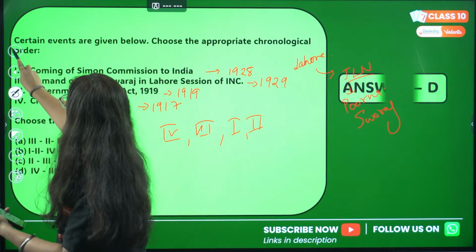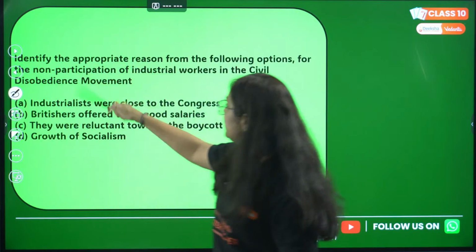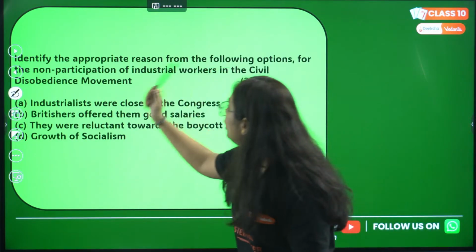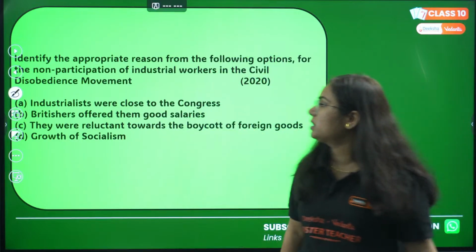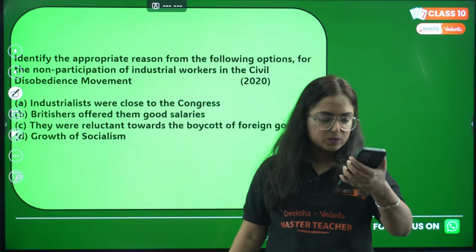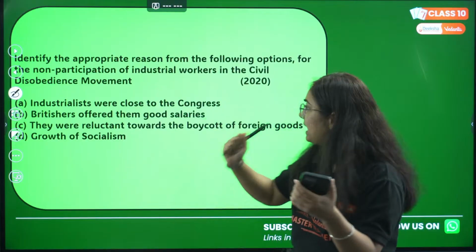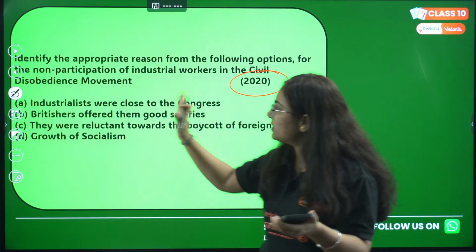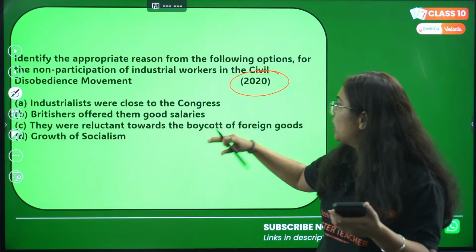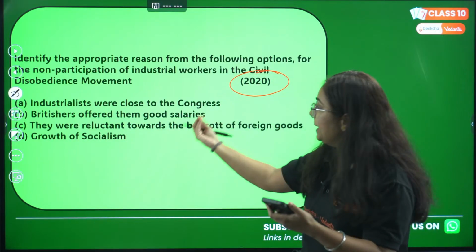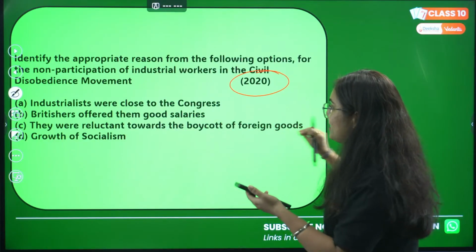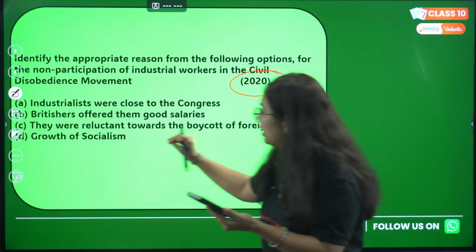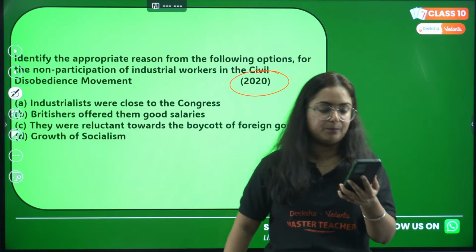Yes, Rohit. Next question. Identify the appropriate reason from the following options for the non-participation of industrial workers in the civil disobedience movement. A different type of question again, and you know this was asked in the year 2020. So options are A, industrialists were close to the Congress. Option B, Britishers offered them good salaries. Option C, they were reluctant towards the boycott of foreign goods. Or option D, that's growth of socialism.